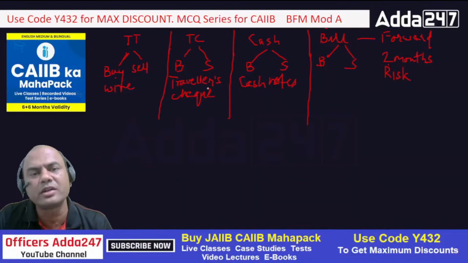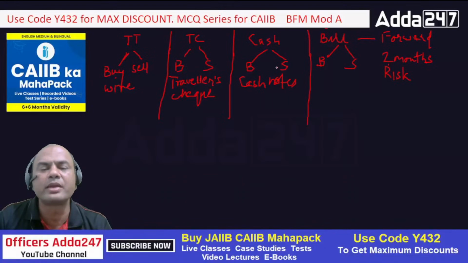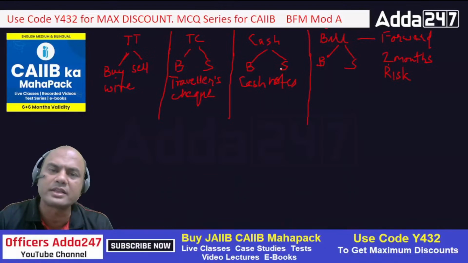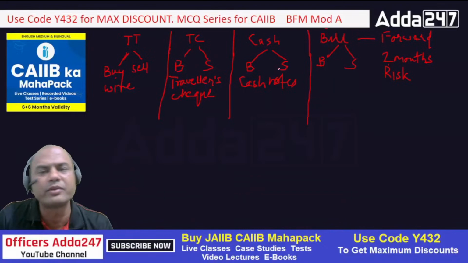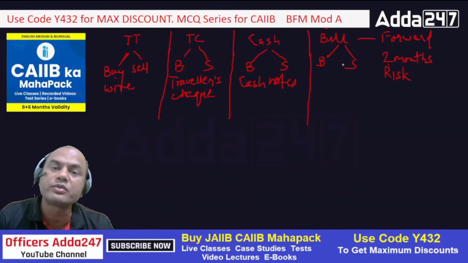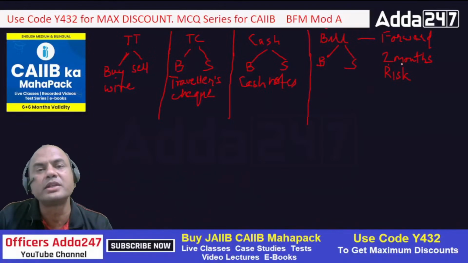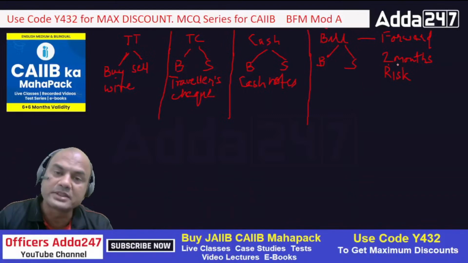Cash: somebody brings notes, I check them and give back rupees. But in bill transactions the risk is involved, because I am doing transactions 2 months ahead and you don't know what the rate will be after 2 months. That is the logic of the bill rate.